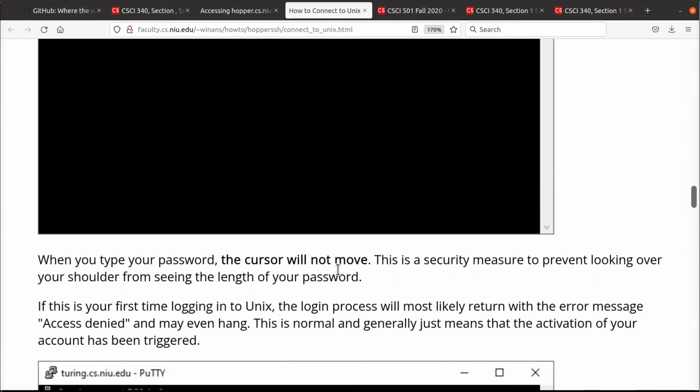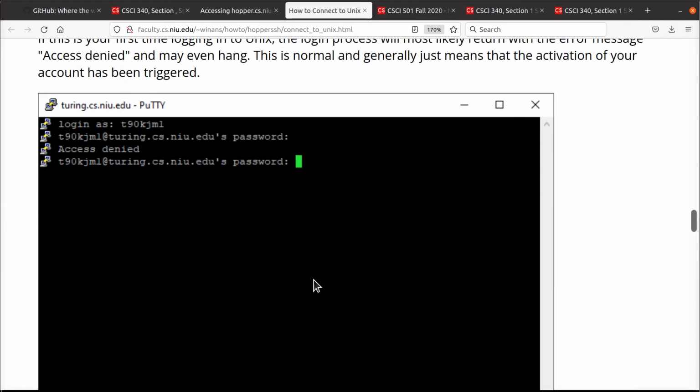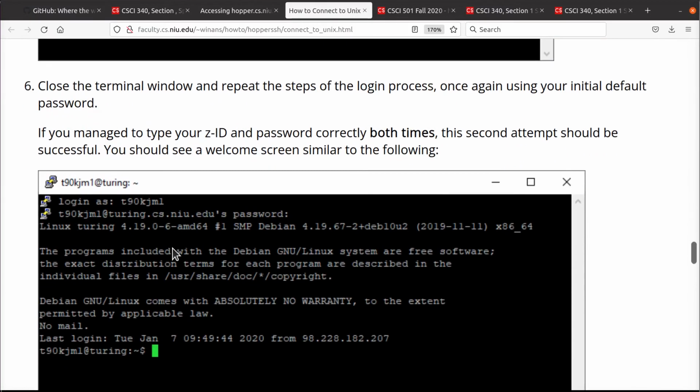So then close the terminal window, open it back up, and try to log in a second time, okay? When you log in a second time, you will then get access to your account, okay? It might ask you to change your password. If you do, it'll ask you for your old one again, and then you're going to have to type in your new one. You've probably been through this on websites, and a lot of places do that.